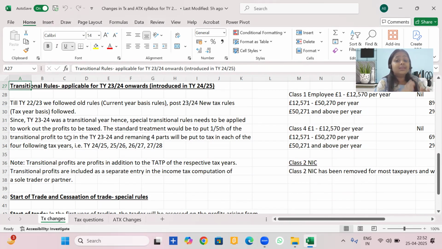Since 23-24 was a transitional year, before 23-24 there was a different set of rules, and post 23-24 there are different rules.